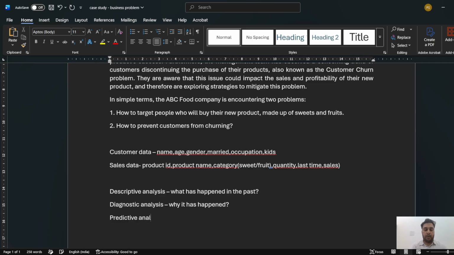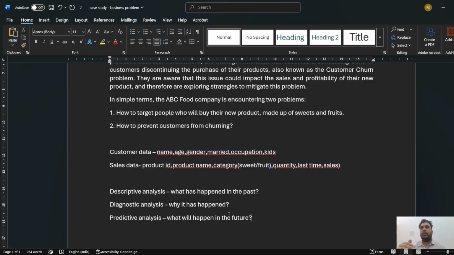Once I do these two analyses, I would like to work on predictive analysis, which will help us understand what will happen in the future. So once I have this historical data, I can make those charts, and it can help the company find out what might happen in the future, in the next 5 years, based upon the trend, whether most of the people are discontinuing their service.